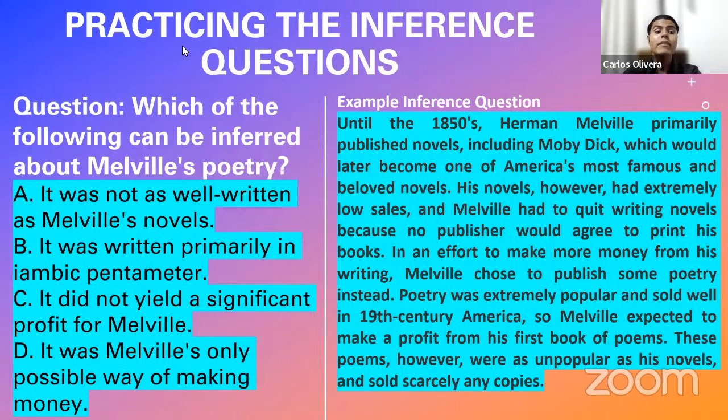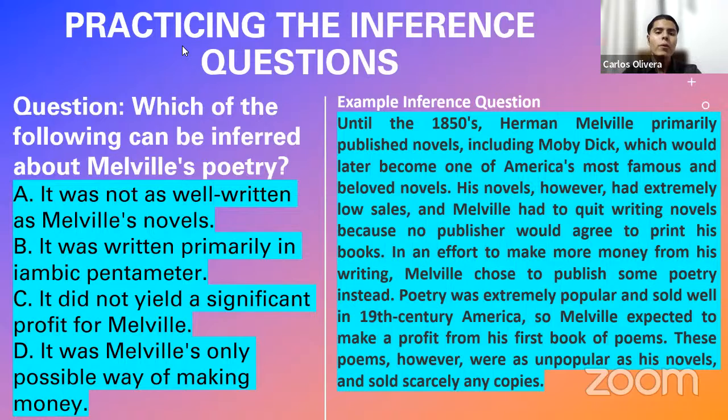So as I say, this is something that you could imagine. Maybe Melville was somebody who did not know how to do anything else. But it's not something you can infer, because nothing in the passage suggests that this was the only thing he knew how to do. Nothing tells you that he was, for example, handicapped, or had some trouble in his physical body and couldn't dedicate himself to being a sailor or a commerce person. So, as I say, it's a matter of thinking.